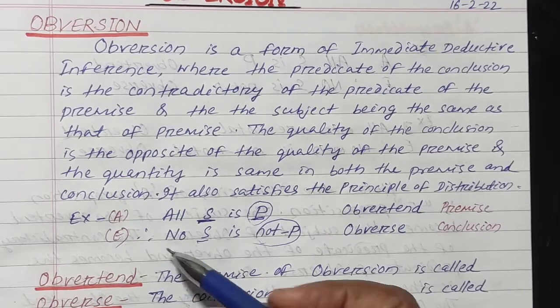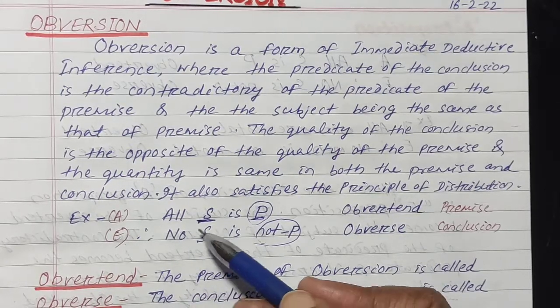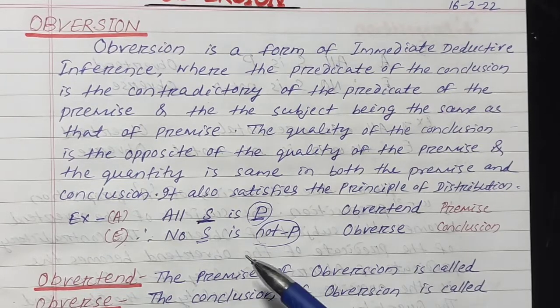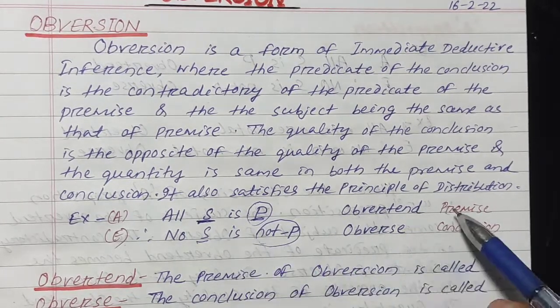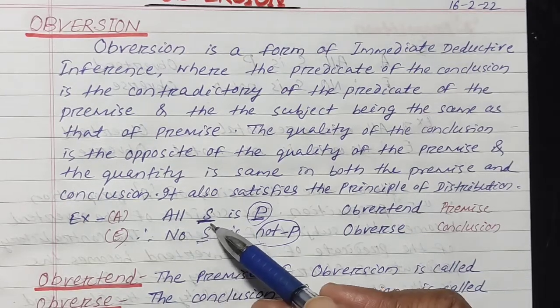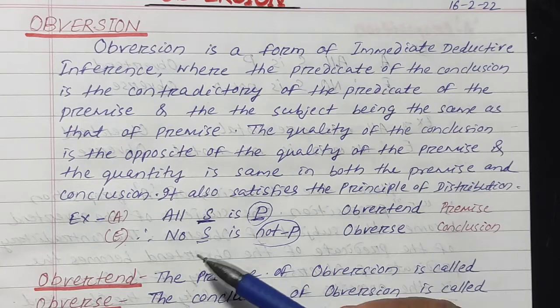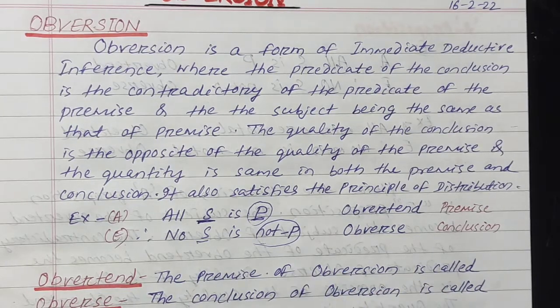A and E propositions are both universal, so their quantity is the same. In the example, the premise and conclusion are: all S is P and no S is not P. So the obversion of A proposition is E.